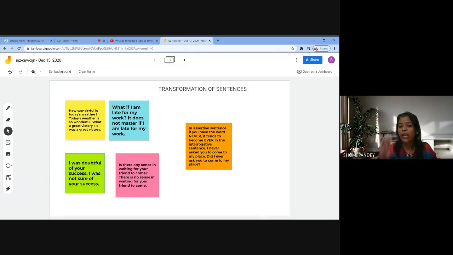Remember, in an assertive sentence, if you come across the word never, it will become ever in an interrogative sentence. It's very simple, and I can see that there is only one exercise given in your books on page number 169. Please do it as directed in very neat and legible handwriting.